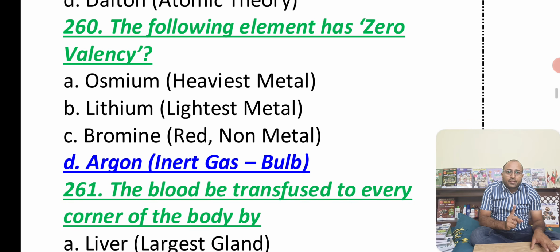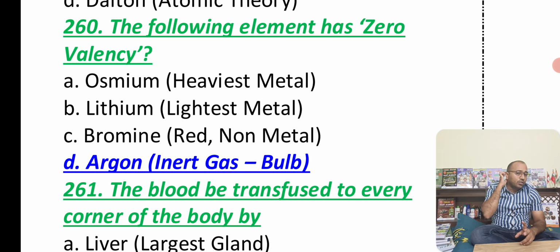When it comes to zero valency, we know that zero valence elements are inert gases or noble gases. Both are the same. So the noble gases are helium, neon, argon, krypton, xenon, radon. All these are inert gases. You must know about this, and we should know that they have zero valency. Rest all, osmium is the heaviest metal, and lithium is the lightest metal, and bromine is a non-metal in liquid form.